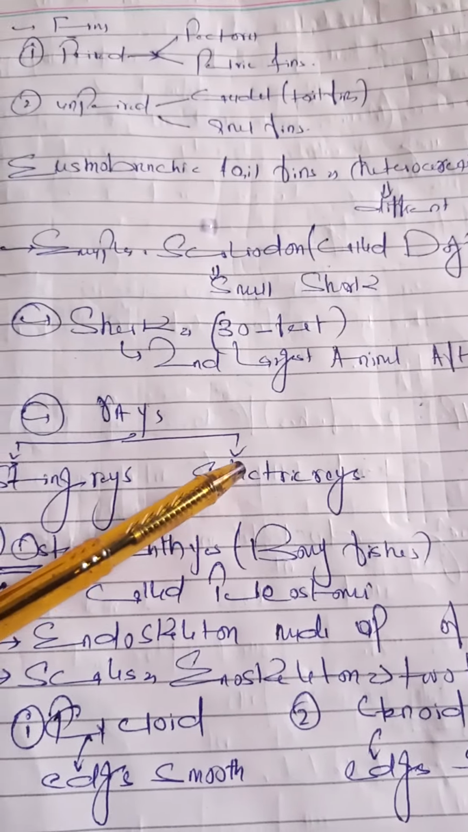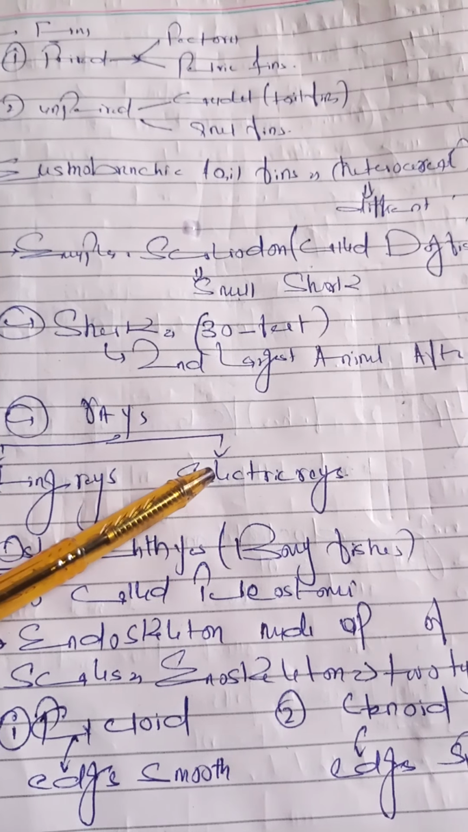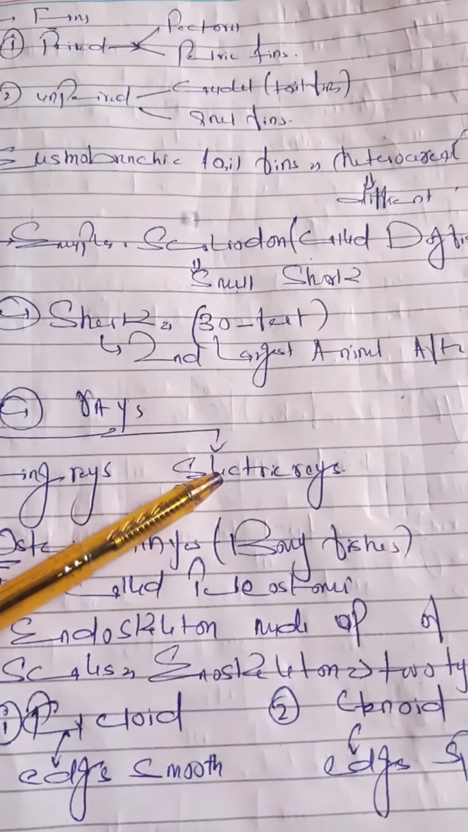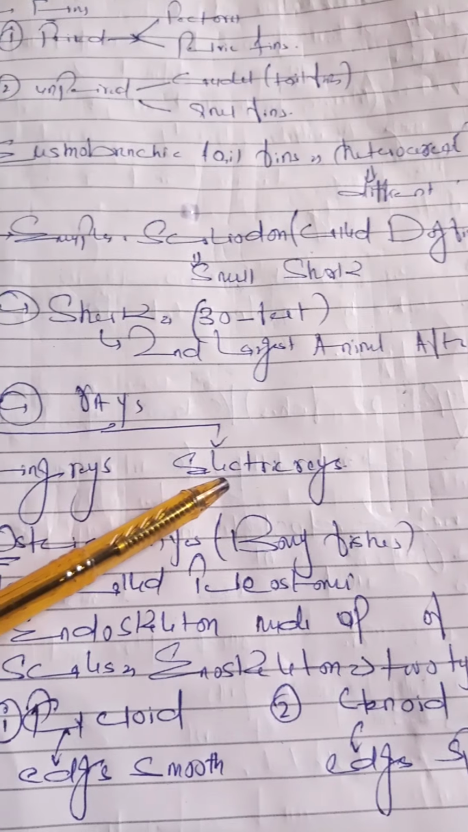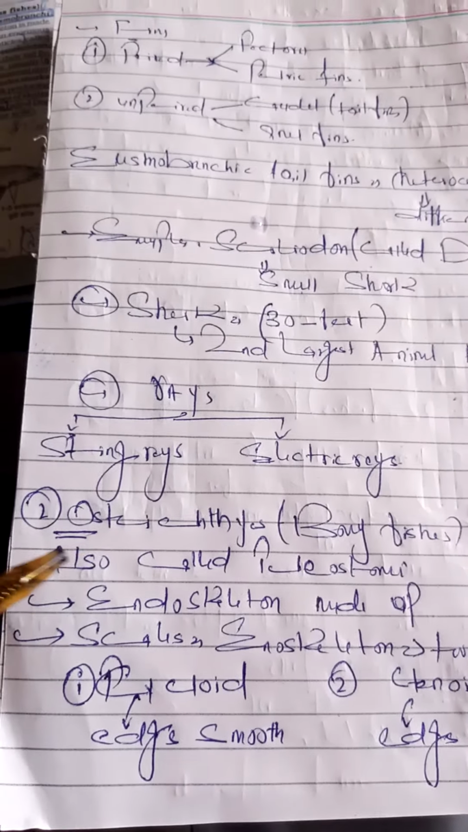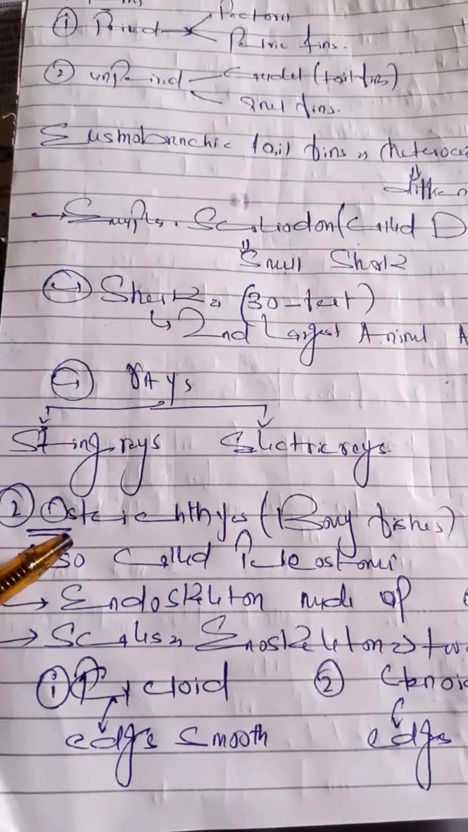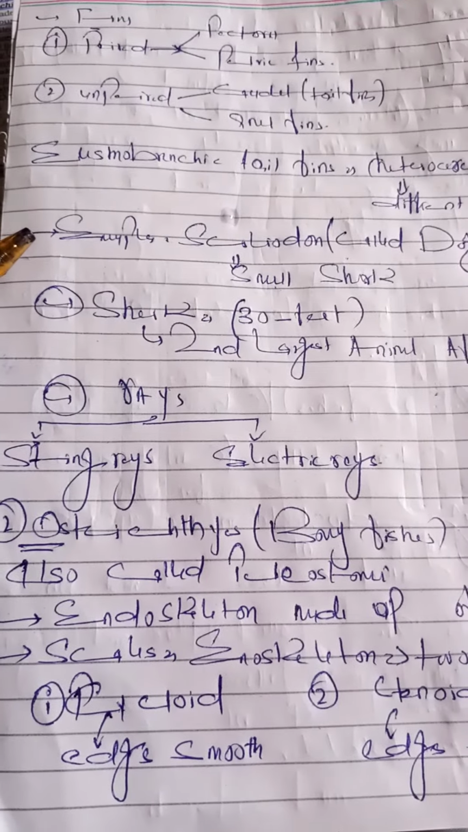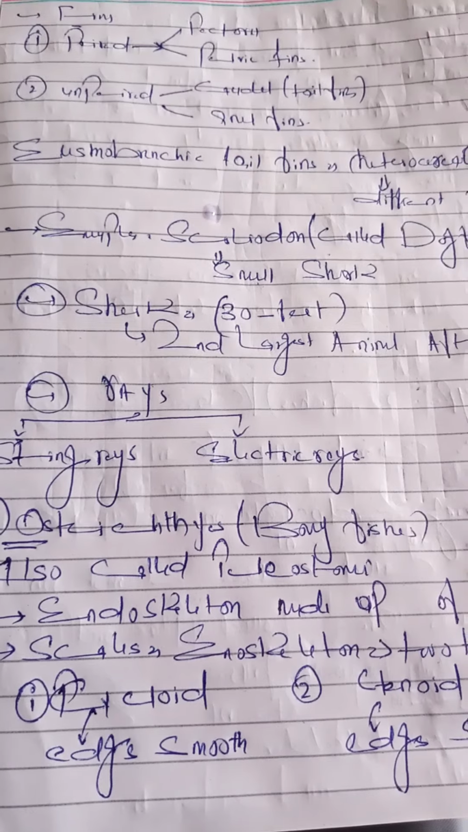In electric rays, the dorsal muscles are also modified, and they can produce electricity and stun their prey. Okay, then the second class of the superclass, we have discussed Chondrichthyes, which was the first class, and the second one is